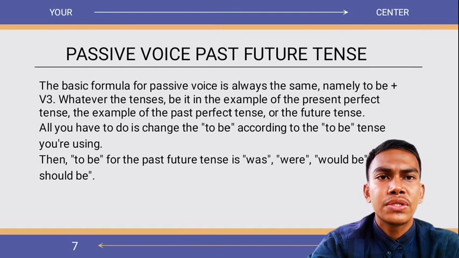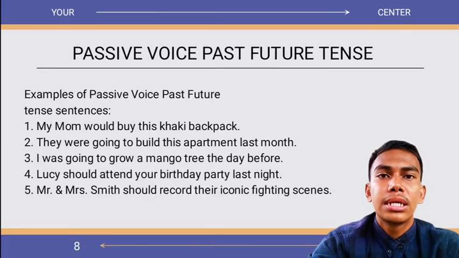All you have to do is change the to be according to the tense you're using. Then to be for the past future tense is was, will be, and shall be. How is the application? Example of passive voice past future tense. Active voice, passive voice.